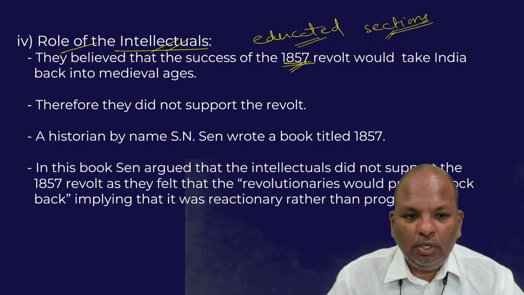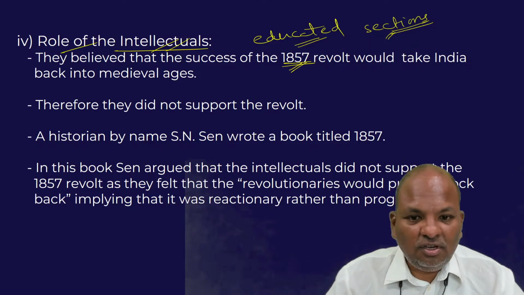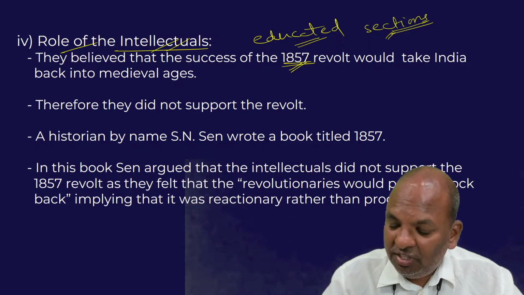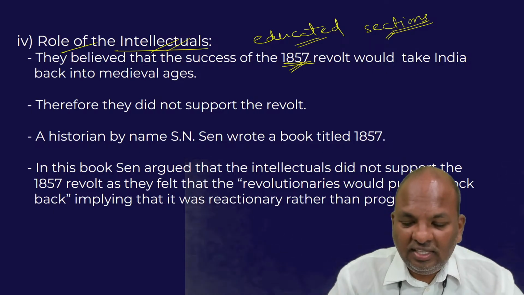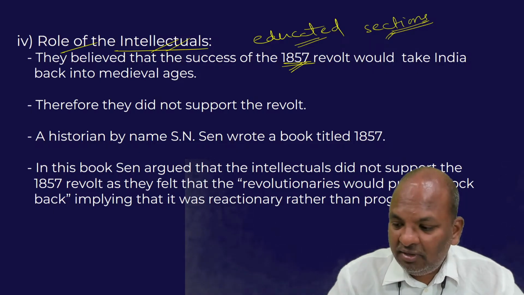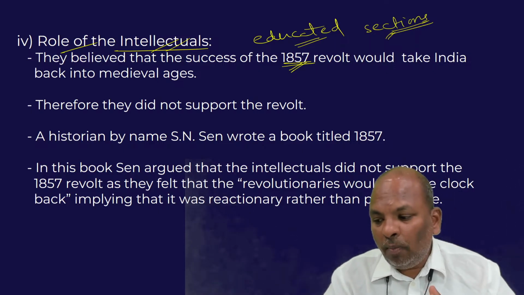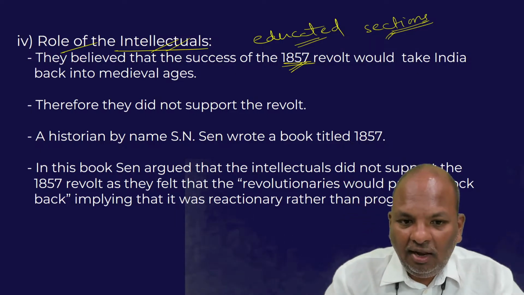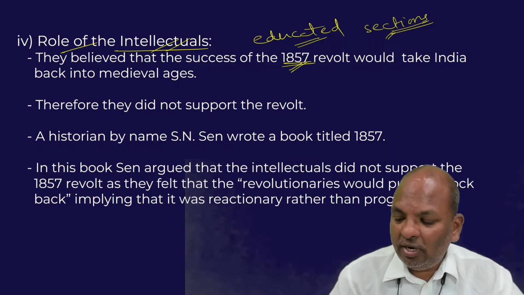The educated sections were worried that the success of the 1857 revolt might take India back into the medieval feudal theocratic age.